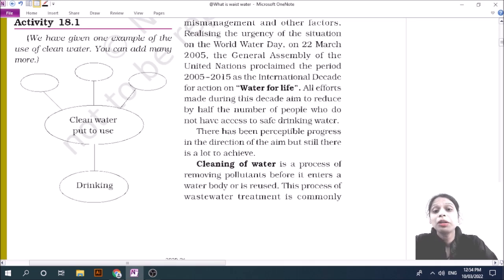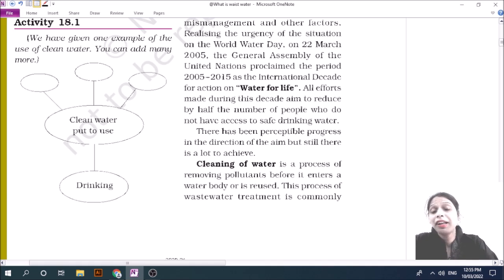You know about the international organization UNO, which has also proclaimed the years 2005 to 2015 as a decade for action, water for life.